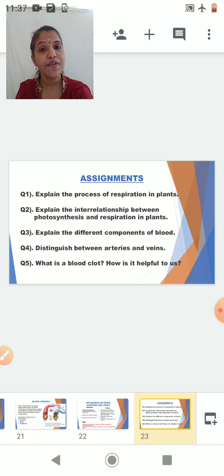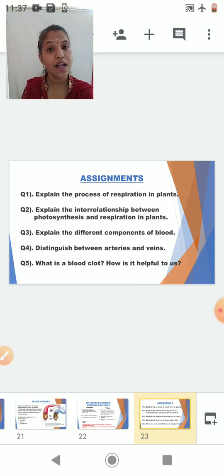Then explain the different components of blood and distinguish between arteries and veins, and what is a blood clot. Okay, you know that it is nothing but a semi-solid mass which is going to plug a wound, and how it is helpful to us, that also we have discussed.